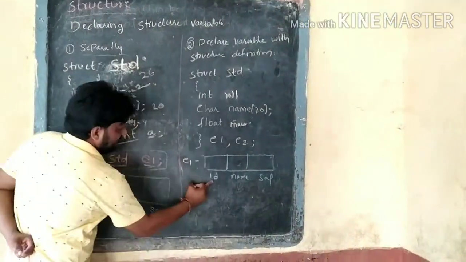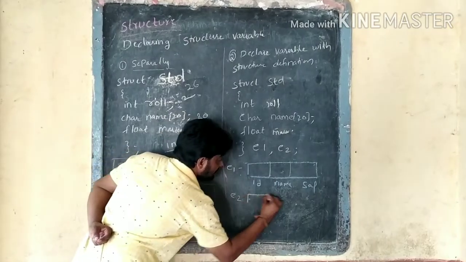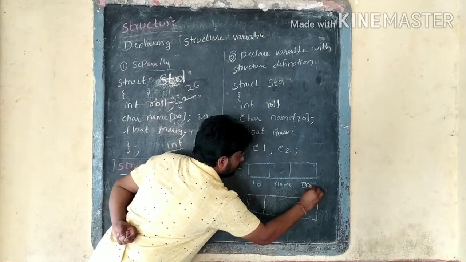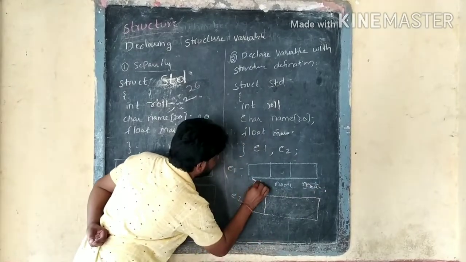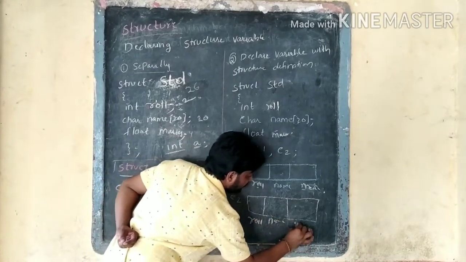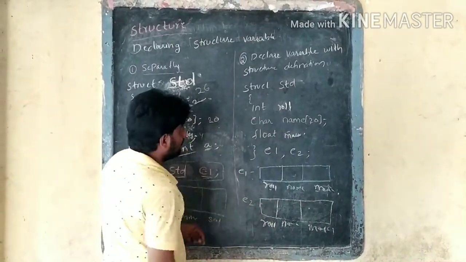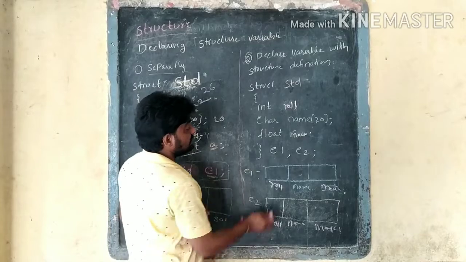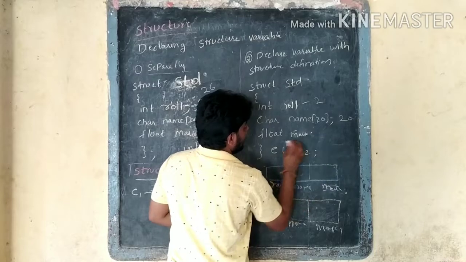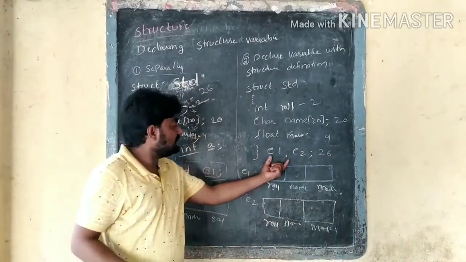For E1, the roll number, name and marks are allocated, and for E2 the same. For these two variables two different memories are allocated. The size of the structure is as before: 2 for the roll number, 20 for the name and 4 for the float, so 26 bytes are allocated for each variable.